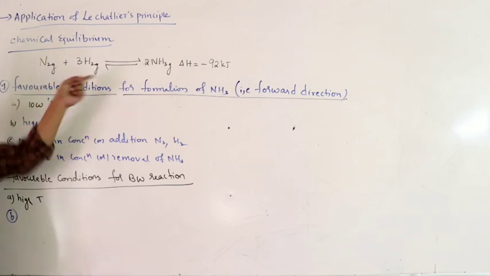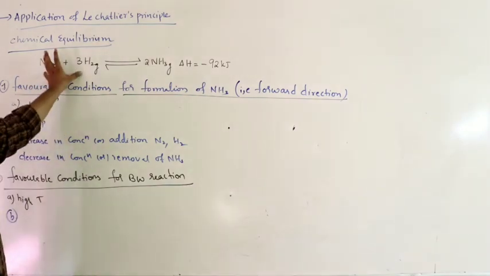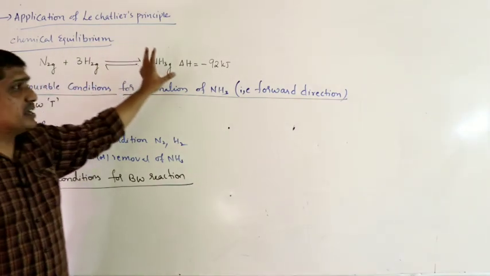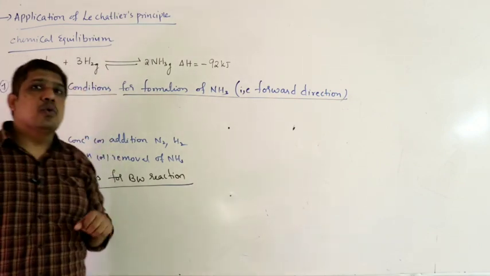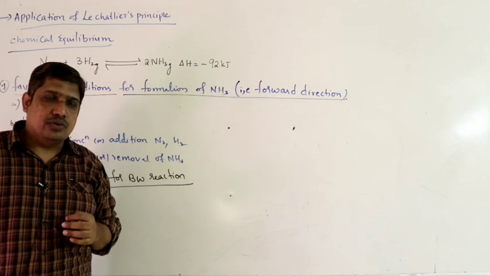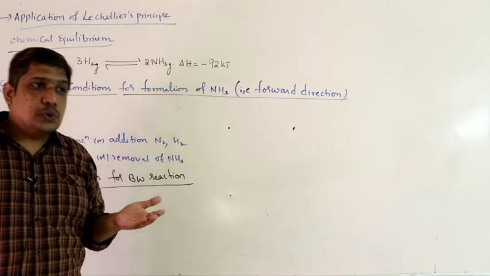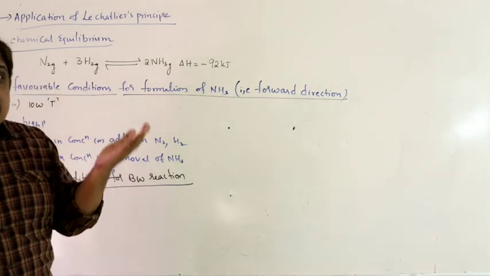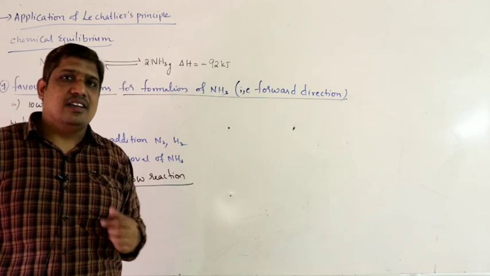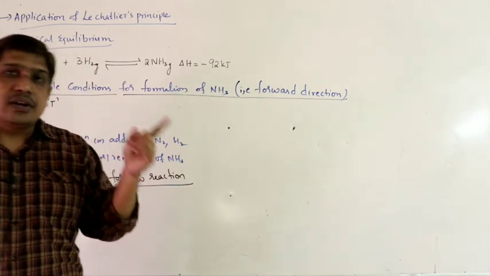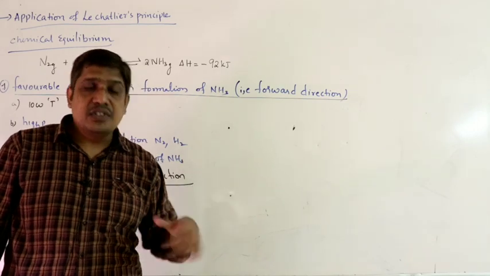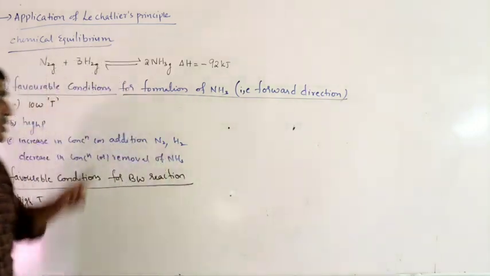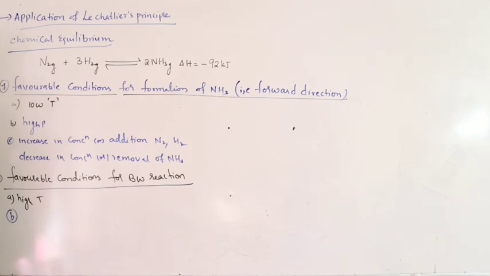When it moves in backward direction, it produces 4 moles of gas. On the product side, you have 2 moles. That means it is producing more number of gaseous moles. That means it has to increase the pressure. If I decrease the pressure, it will try to increase the pressure by shifting the equilibrium in such a direction which produces more number of moles. So I require backward, right? I have to maintain low pressure.